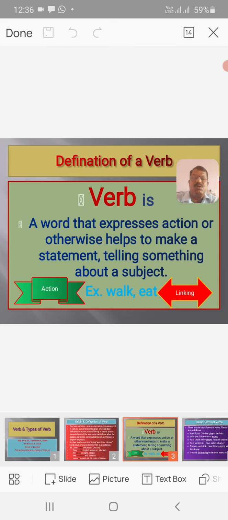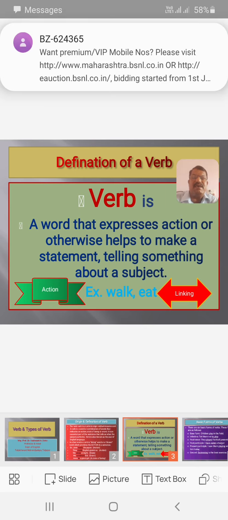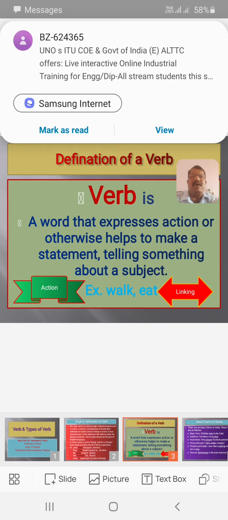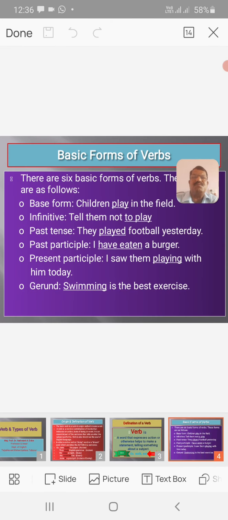So I have already told you that the word verb stands for an action word, and it is the act of linking to the subject as well as to the remaining part of the sentence. For example, I walked along the roads, then she ate a mango, and there are still so many other examples.